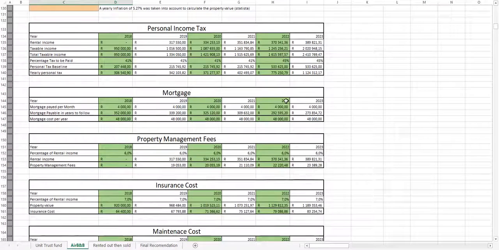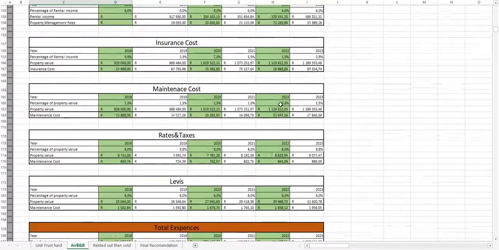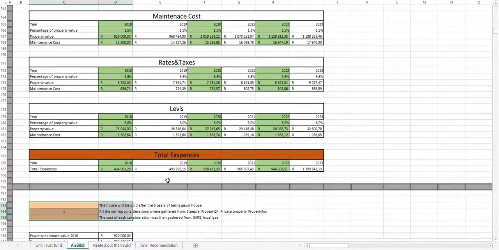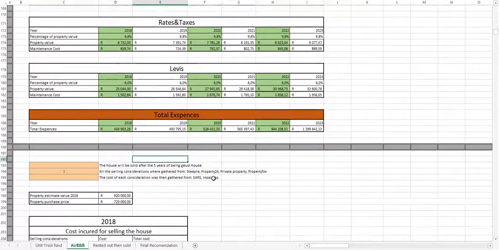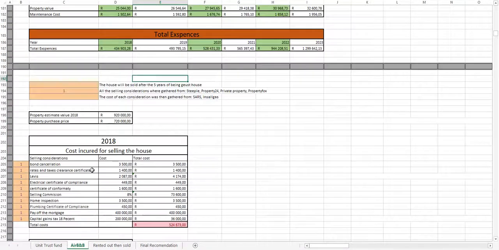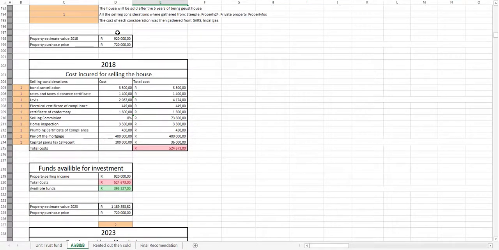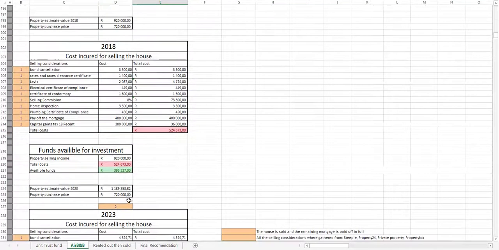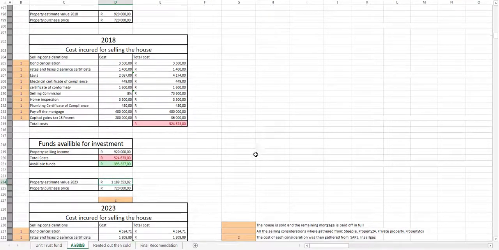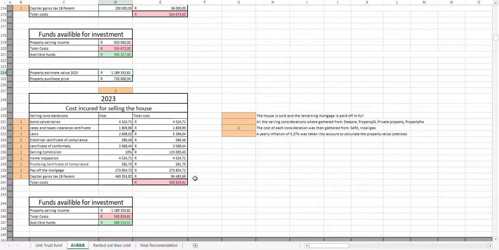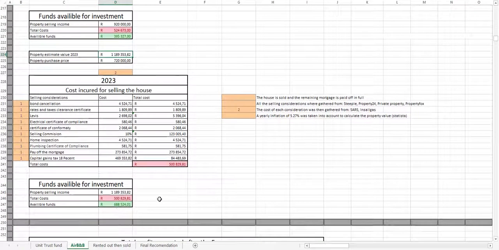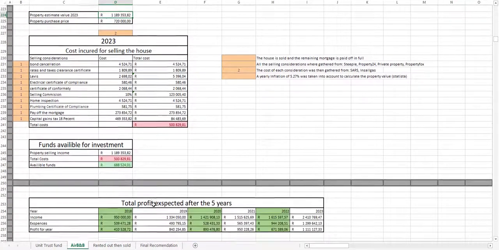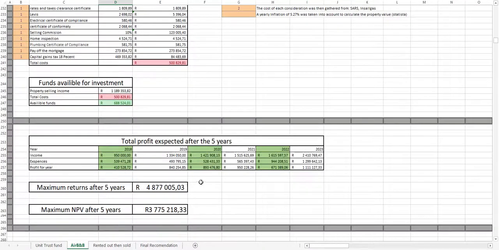Here is all of her expenses that she has to pay, and this is the total expenses that she will have to pay. The house will be sold after 5 years, and taking inflation into account, one can calculate the future value of the house. The costs still remain the same for all of the house selling scenarios, leaving her with an additional 688,542 Rand after her house has been sold after the 5 years.